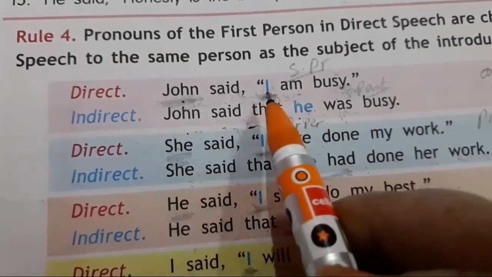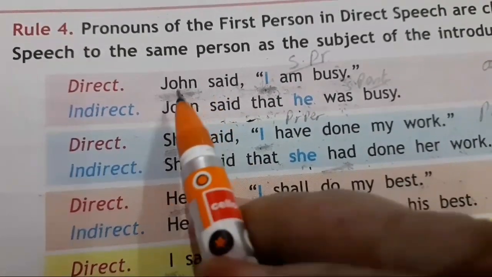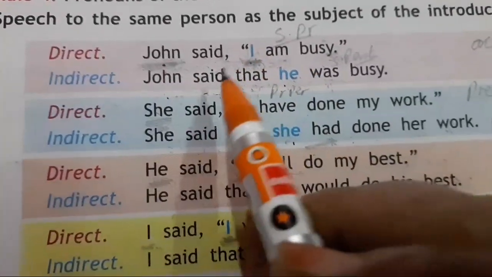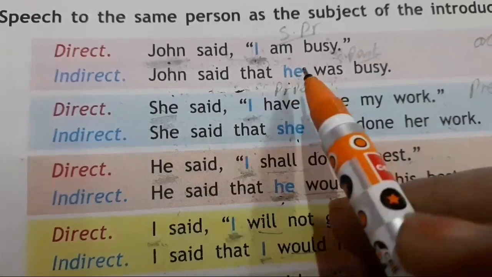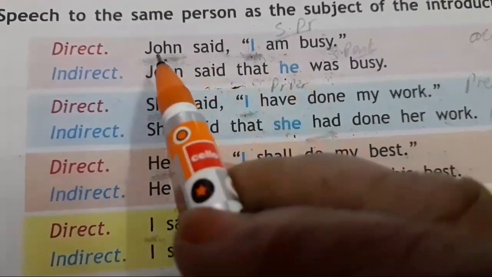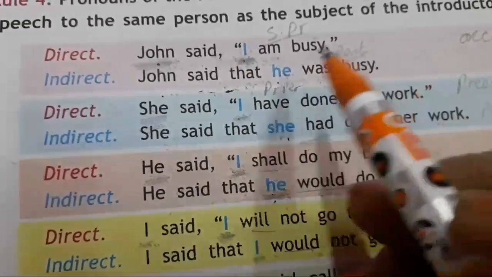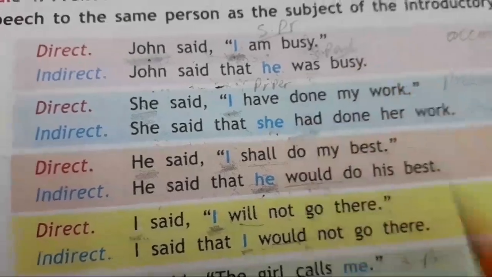In that case, you have to change according to subject of reported verb. Which one is subject? John. John said, replace inverted commas with conjunction that. John said that. Now you have to change this. See subject. John is boy. So he was busy. Simple present changes into simple past.